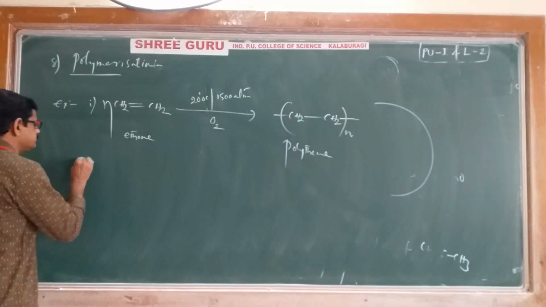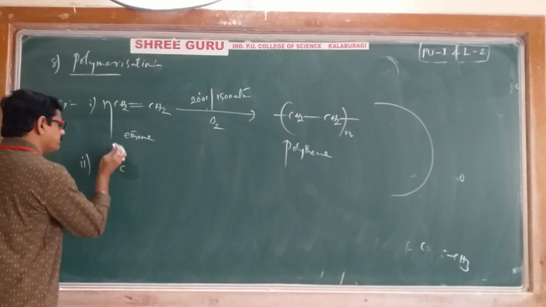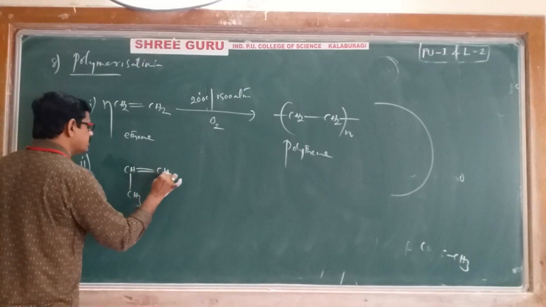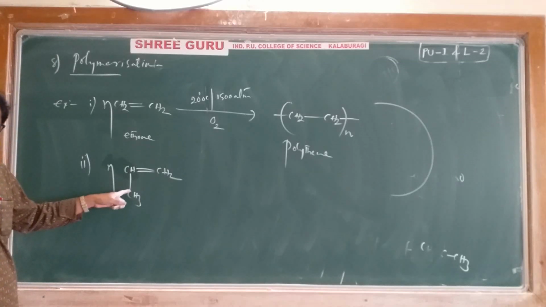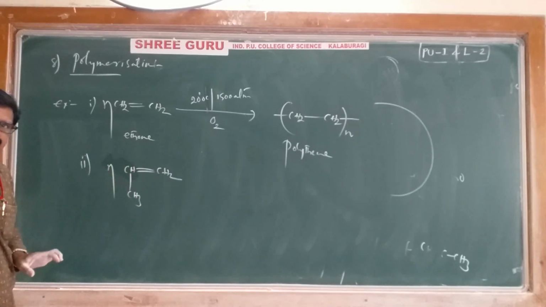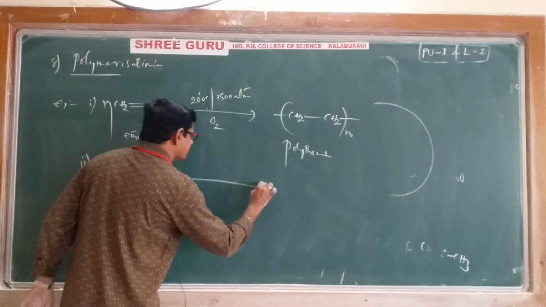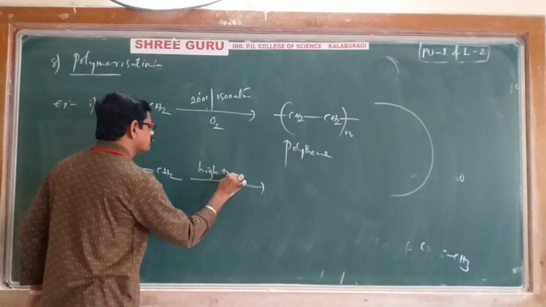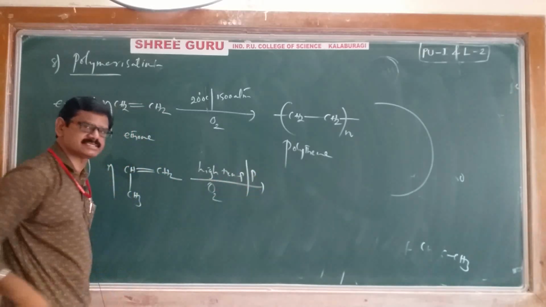And one more example, CH3 CH double bond CH2, n moles. Its name is propene. Just for convenient purpose I have written like this. Propene is undergoing polymerization in the presence of high temperature and pressure, of course, in the presence of oxygen catalyst.